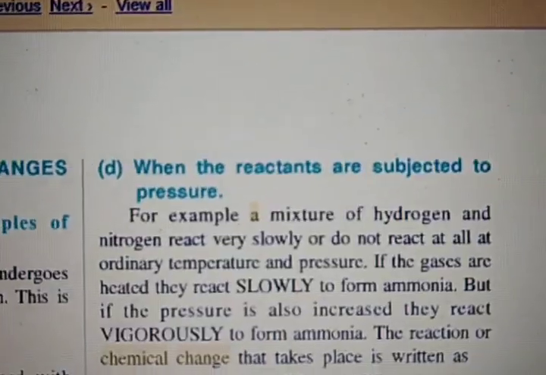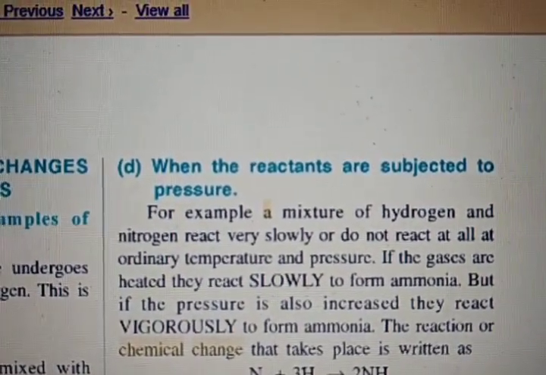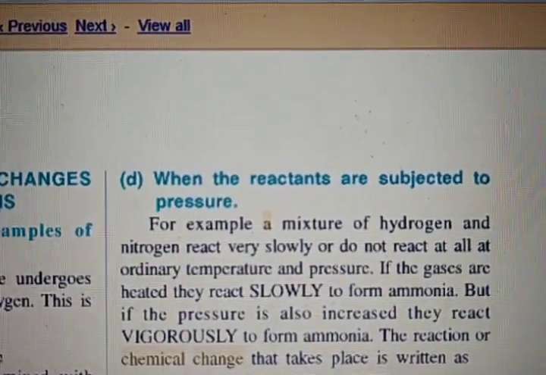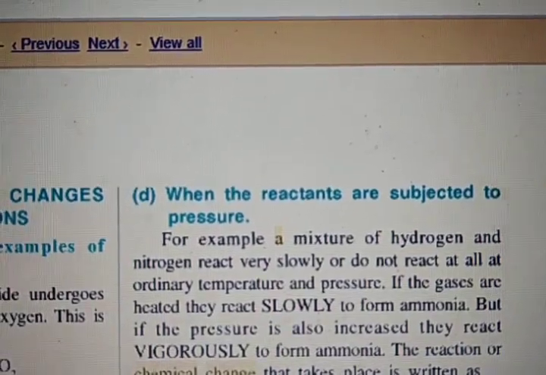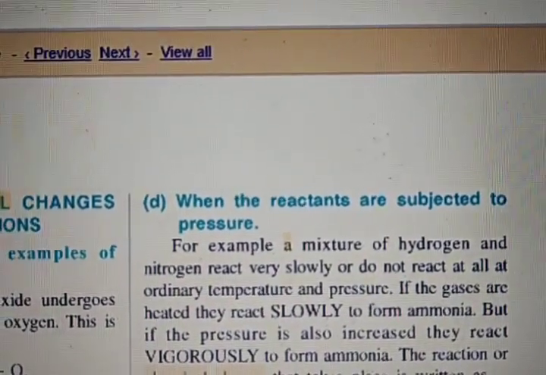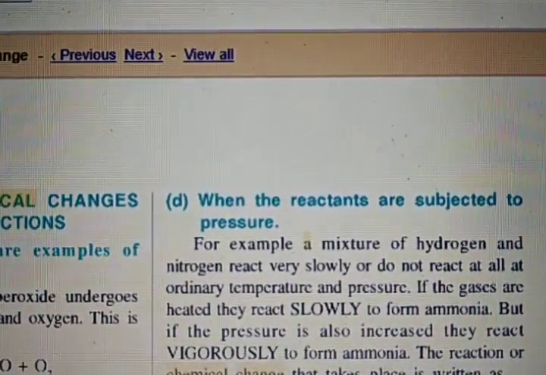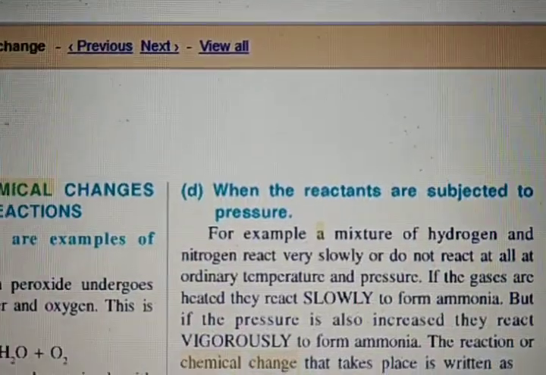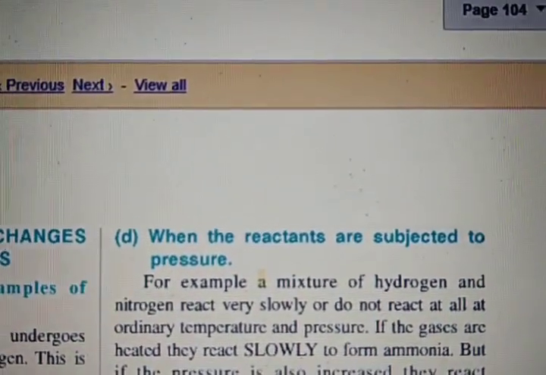Then the next condition is electricity. Some chemical changes can be brought about with the help of electricity. If you supply electricity to a certain chemical reaction, then only that reaction takes place. For example, when you pass electricity through acidulated water, it decomposes into hydrogen and oxygen.